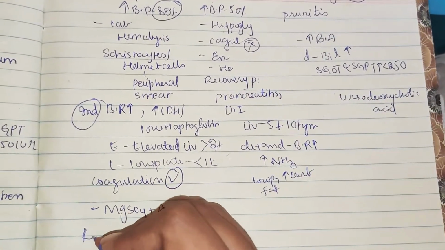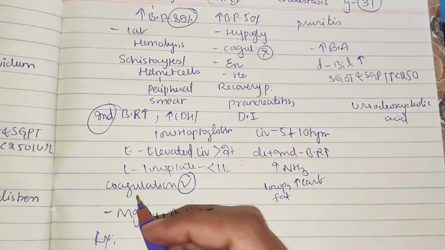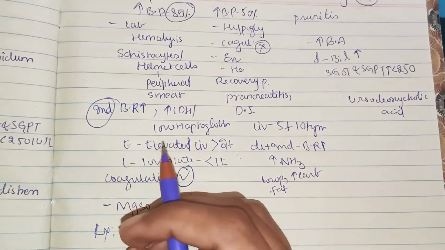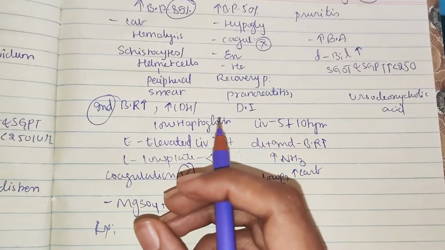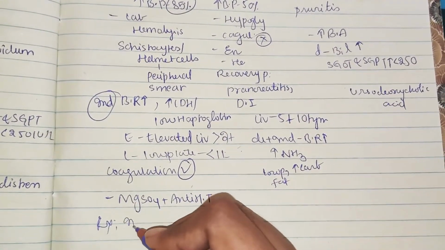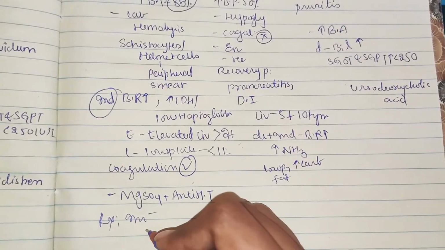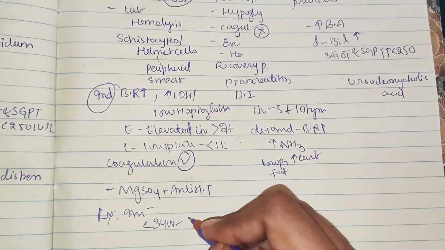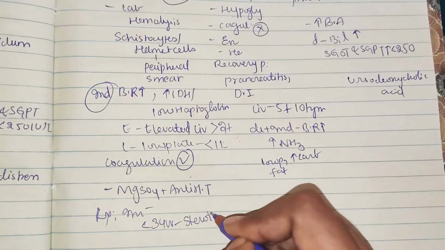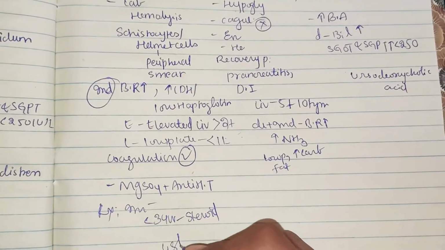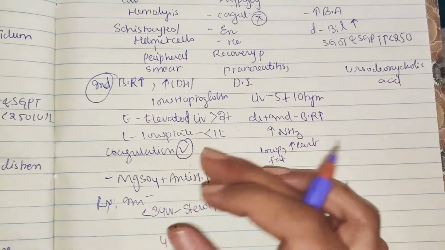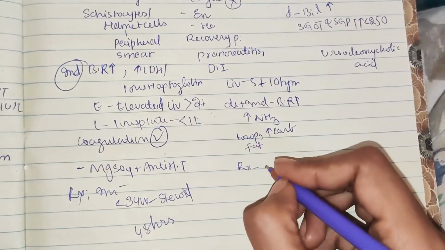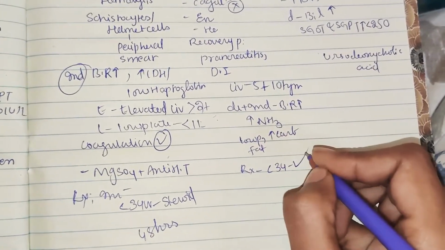Coming to the treatment of HELLP syndrome, it is immediate termination of pregnancy. If the fetus is less than 34 weeks, then we need to give steroids, corticosteroids, wait till 48 hours and finally terminate. So whatever the case, we need to terminate here. In acute fatty liver also the treatment is immediate termination, even if less than 34 weeks.